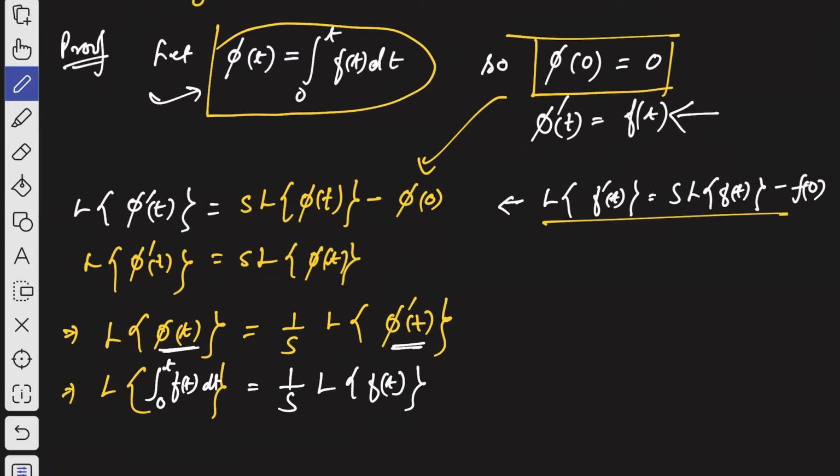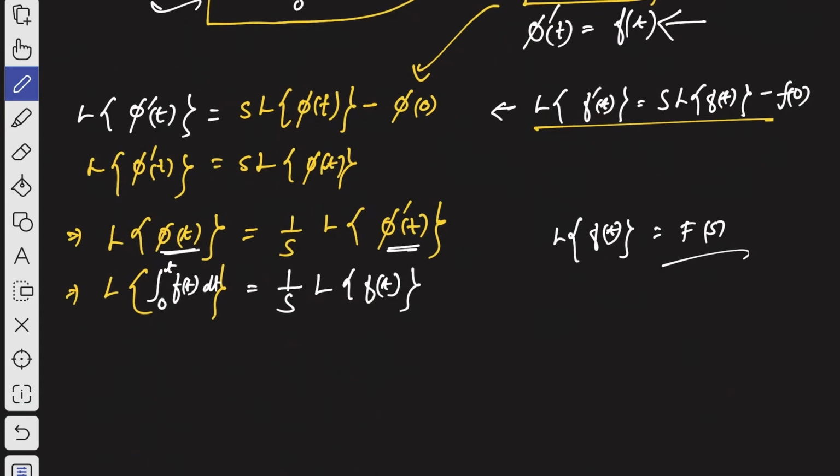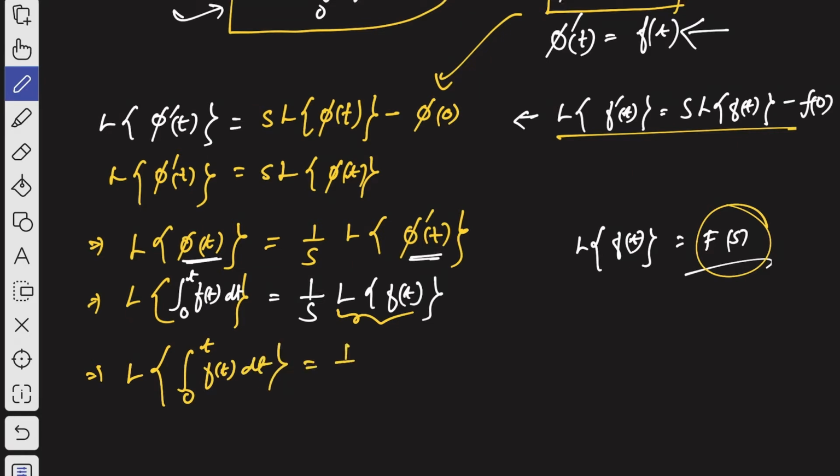So this is the theorem, and Laplace transformation of f of t is nothing but what? Laplace transformation of f of t, we have assumed capital F of s, which is a function of s. Here it is mentioned, right? So now if you replace this Laplace transformation of f of t by F of s, then our result is Laplace transformation of the integration 0 to t f of t dt is 1 by s into capital F of s. That's how we can prove. So hope you have understood this.